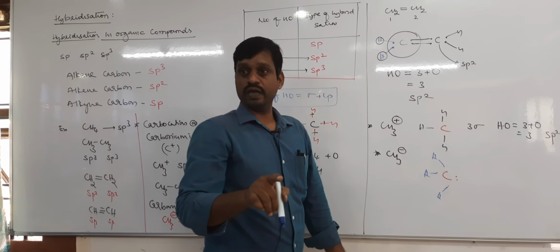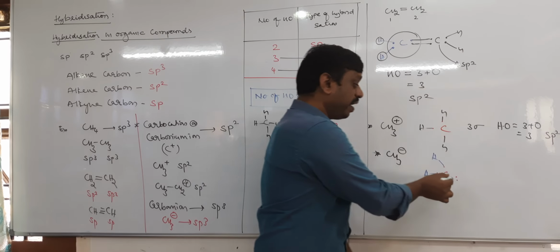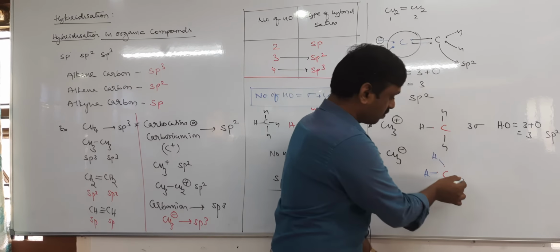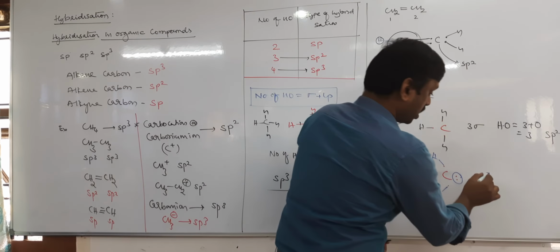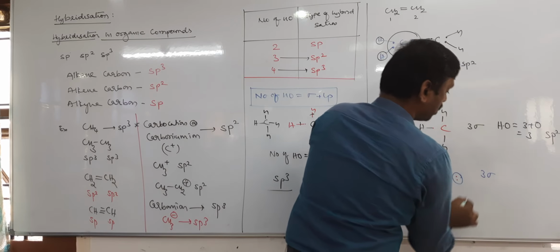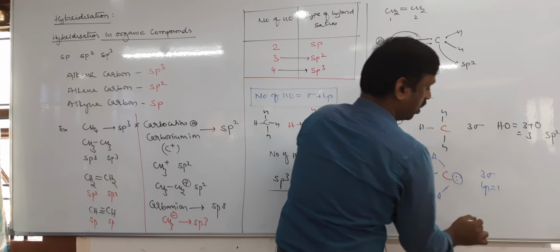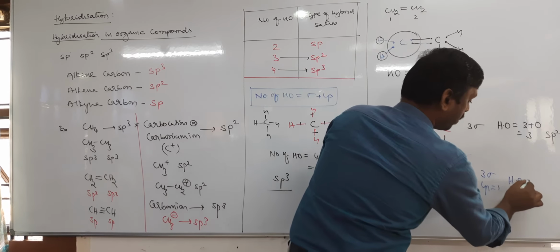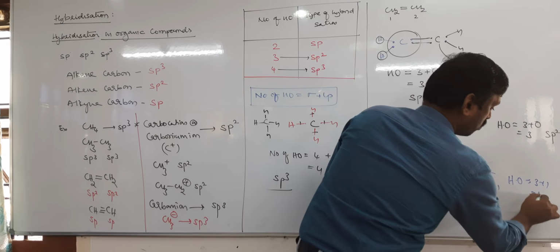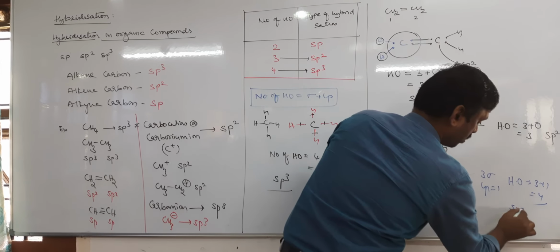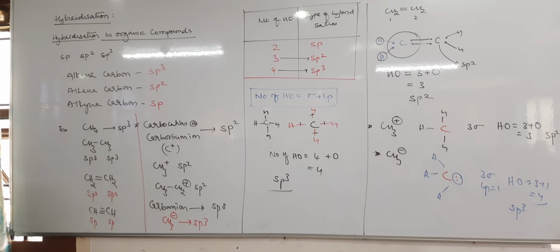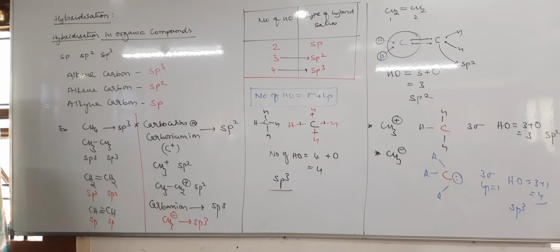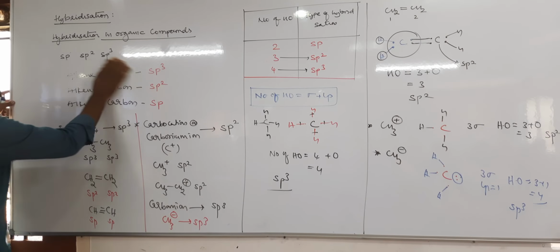Lone pair I am asking, not electrons. So sigma bonds are 3, lone pair is 1. Therefore, the number of hybrid orbitals equals 3 plus 1 equals 4. That is sp3. Okay. So in this way, you can calculate the number of hybrid orbitals and the type of hybridization.